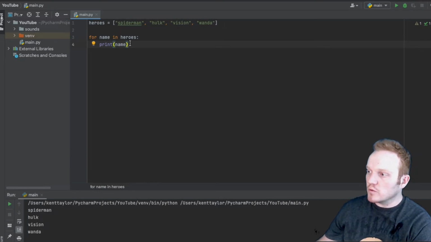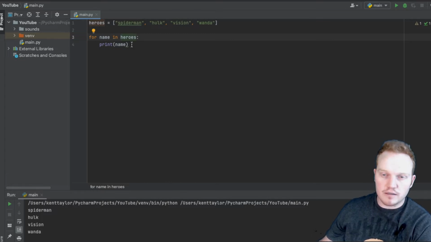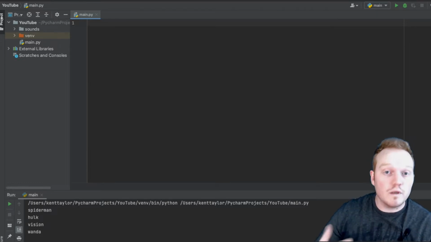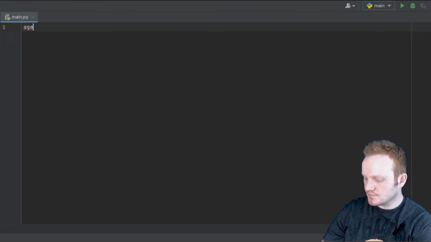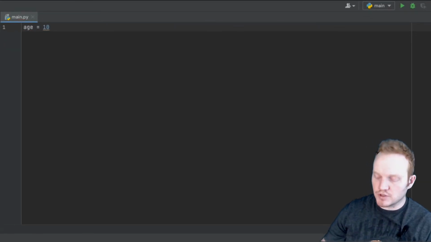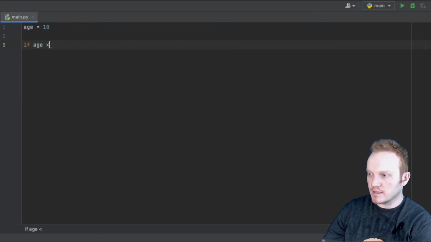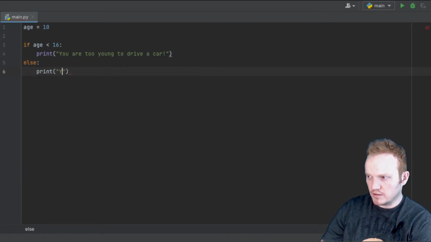So as that is working with the for loop, we won't necessarily have to have any data for our while loop. If you remember from a previous lesson when we were talking about conditionals, we built a program to check for a user's age. So let's create an age again. I'm going to say that age is 10. And I'm going to say if age is less than 16, print you are too young to drive a car. Otherwise, print you are old enough to drive.